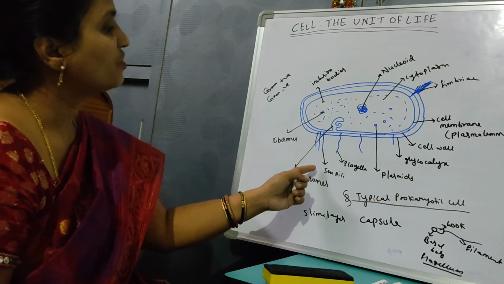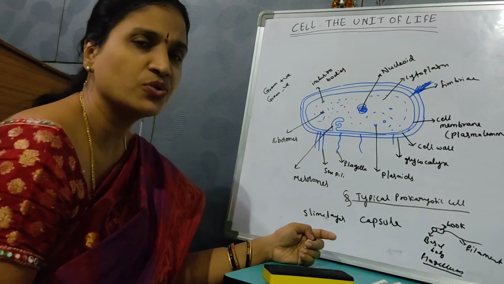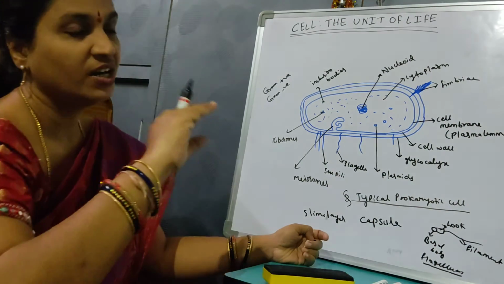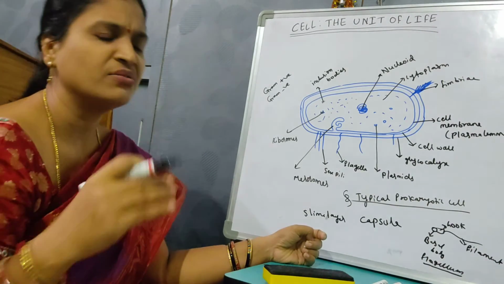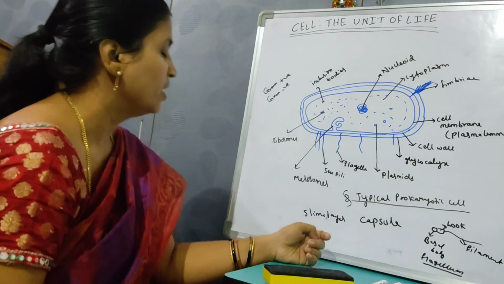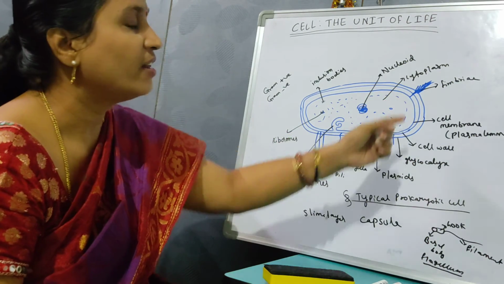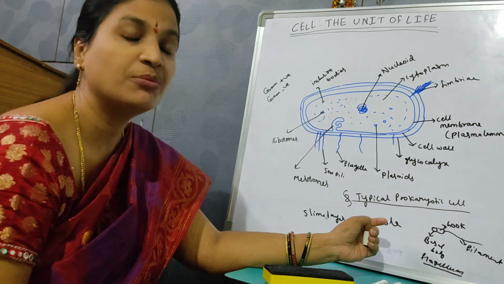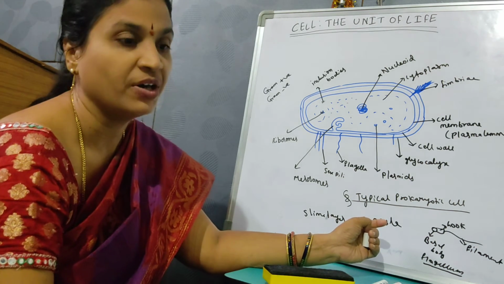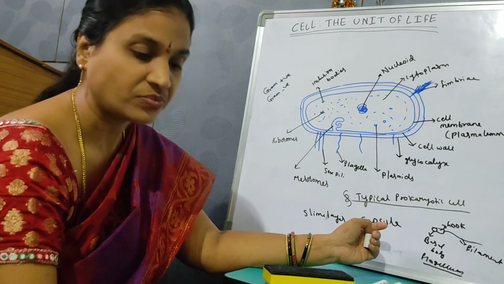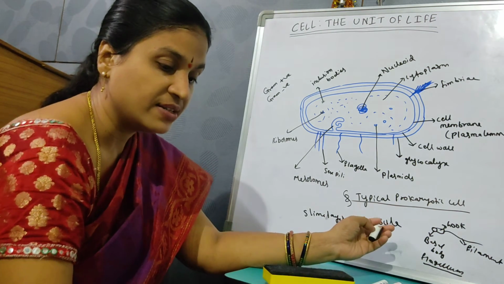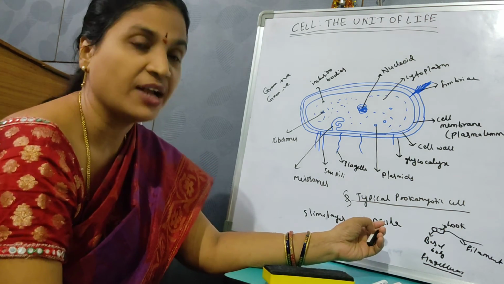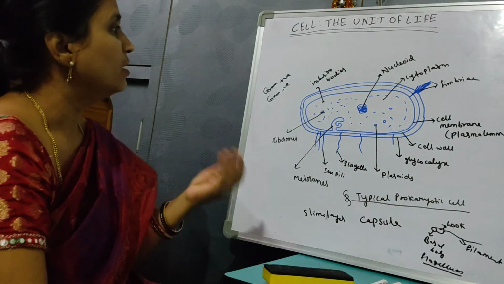Then another surface structure is pili. Pili are also useful for motility, and sometimes in conjugation also. A conjugation tube is formed where the transfer of DNA takes place from one bacterium to another bacterium. Coming on to fimbriae, they are bristle-like structures. They help the bacteria to attach to the substratum when living in water. These are helpful to attach the bacteria to rocks in streams and to host tissues when they are present in any host.